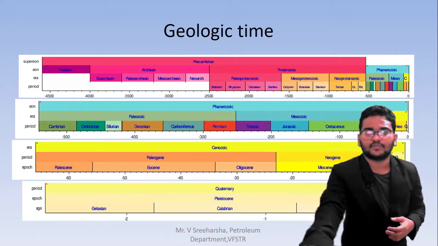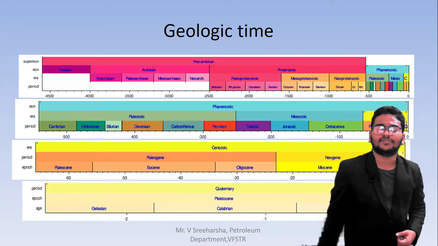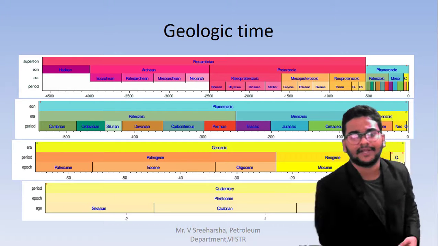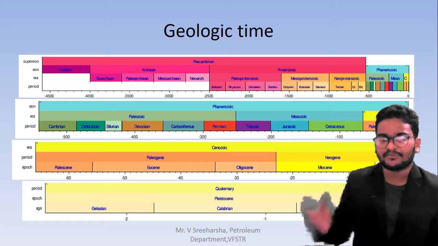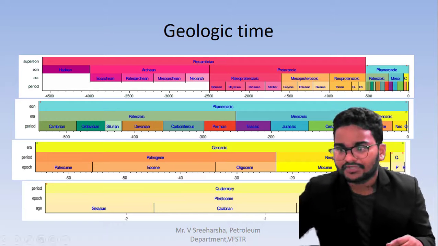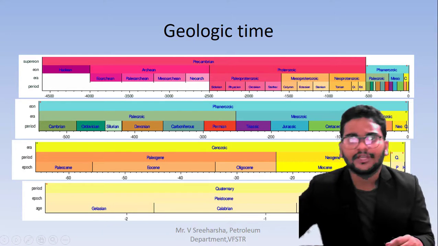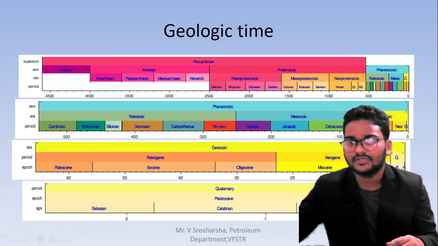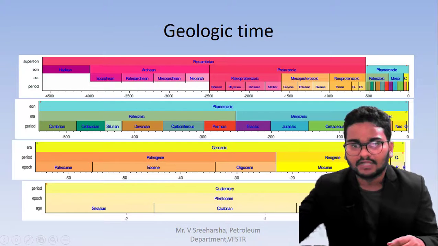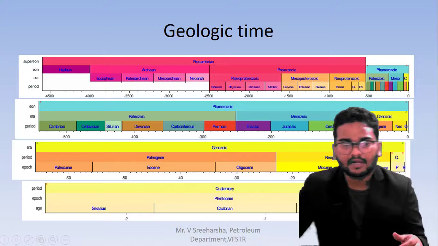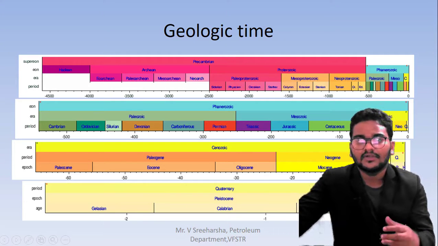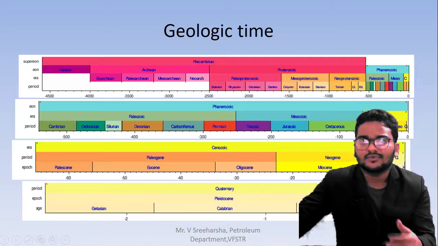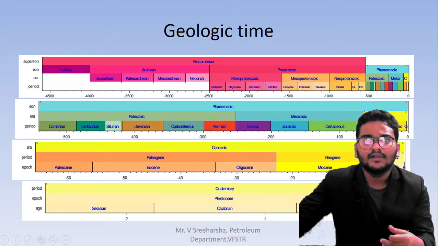Here I am showing you the geological time scale of different time periods. You can see different types of time scales. If we start from zero, the first one is the Holocene, which I told you is at zero. Then it becomes minus 1 for the Quaternary time period. After that come the Neogene, Paleogene, then the Cenozoic, Mesozoic, Paleozoic.